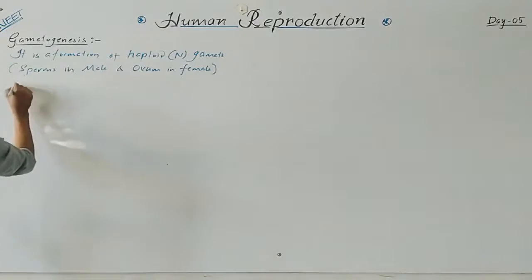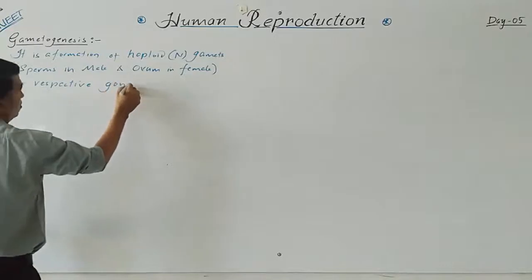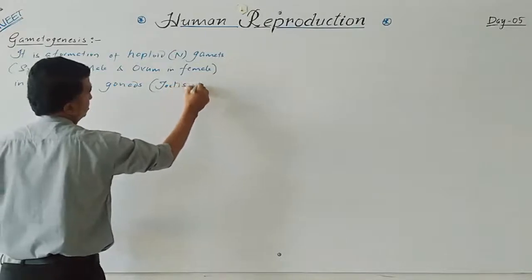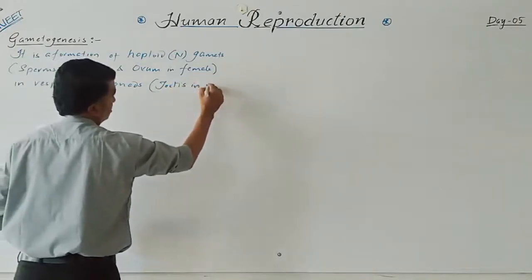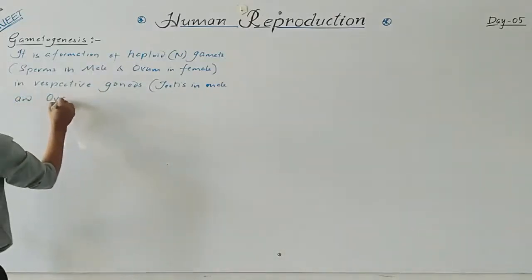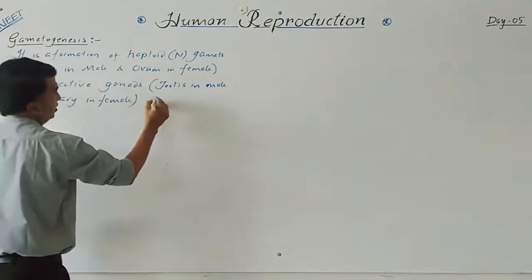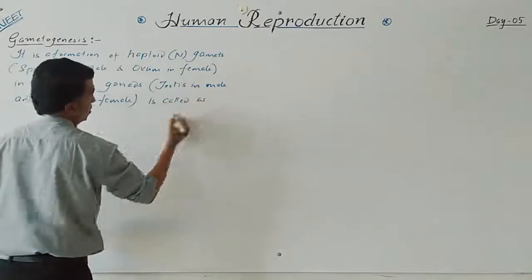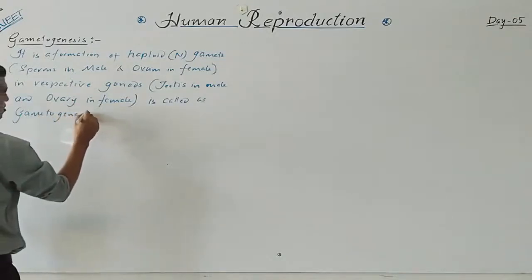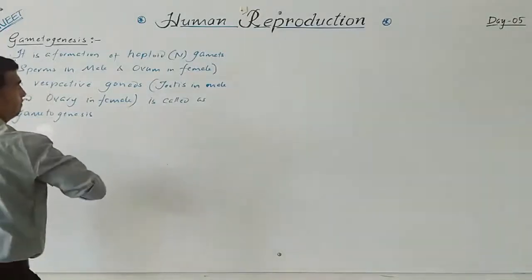The haploid gametes in respective gonads, meaning testis in male and ovary in female, is called gametogenesis.